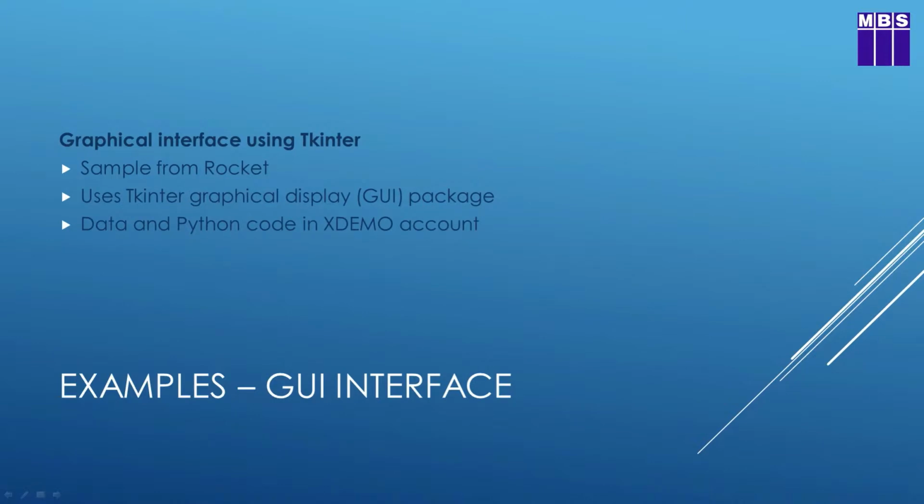For my fourth example, I'm going to show a graphical user interface built with Python working against a multi-value platform. This is actually a sample that was written by Rocket Software and comes in the XDemo account that's supplied with the Python-enabled multi-value platforms from Rocket. The sample uses the tkinter graphical display package, which is another one of these packages that extends Python and is available on the Python package index, the PyPI.